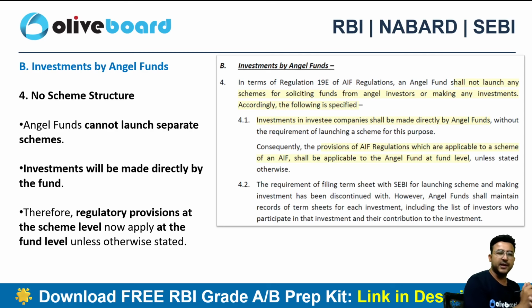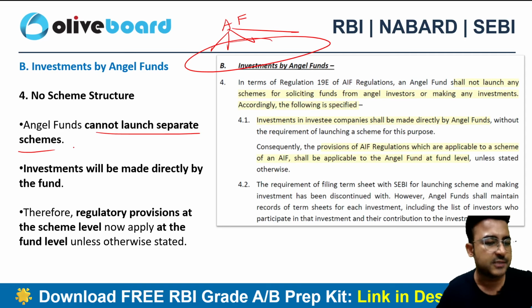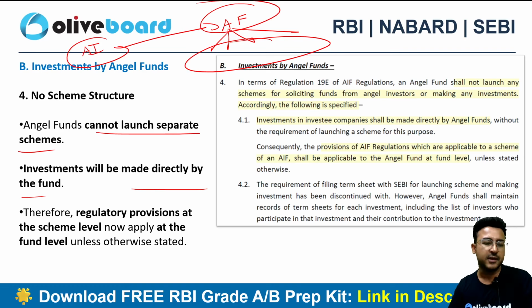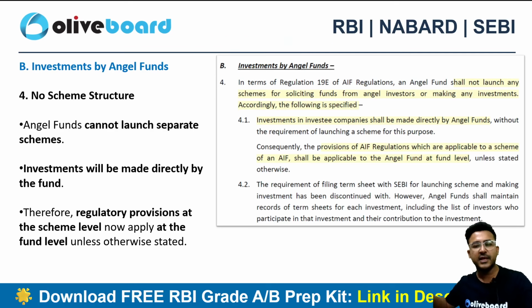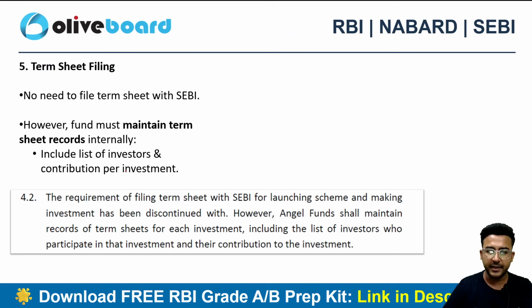Investment by the angel fund. No scheme structure. Angel funds cannot launch a separate scheme structure. So what used to happen earlier is the angel funds used to launch different schemes. Now angel funds cannot launch separate schemes. The investment will be made directly by the fund only. So the accredited investors will be investing the money directly in the angel fund rather than investing in different schemes of the angel funds, right? This is a new update again, right?